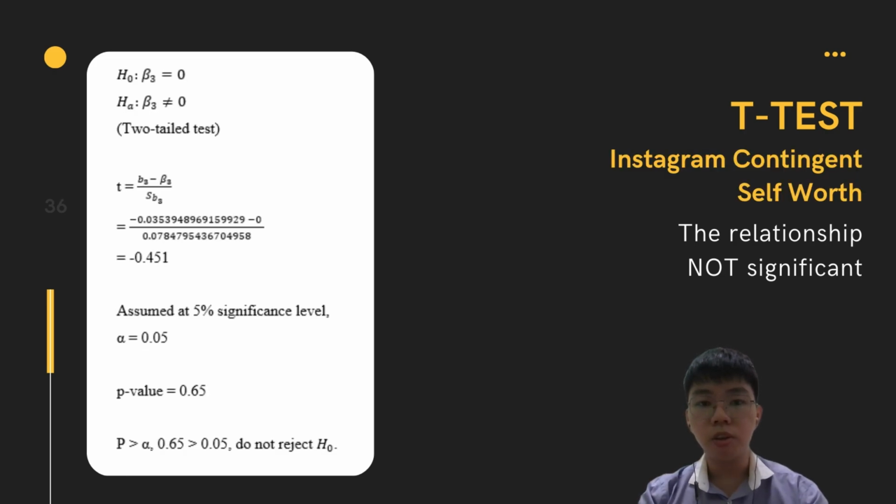Followed by Instagram contingent self-worth, the test statistic is negative 0.0451 and the p-value is 0.65, which is again larger than the alpha value of 0.05. Therefore, we do not reject the null hypothesis and conclude there is no significant relationship between the dependent variable Center for Epidemiologic Studies and the independent variable Instagram contingent self-worth.